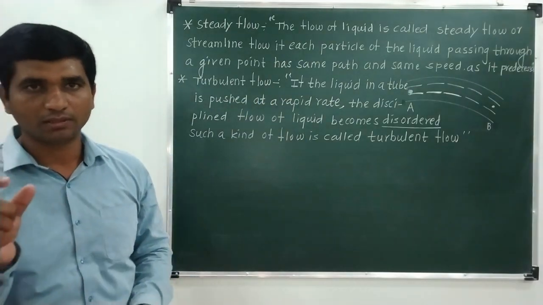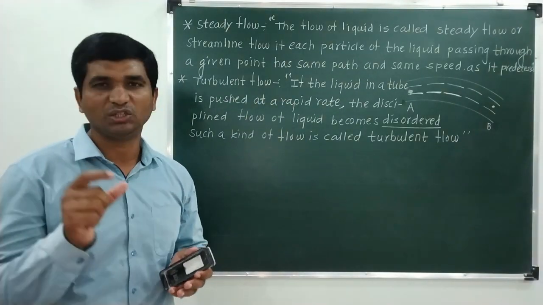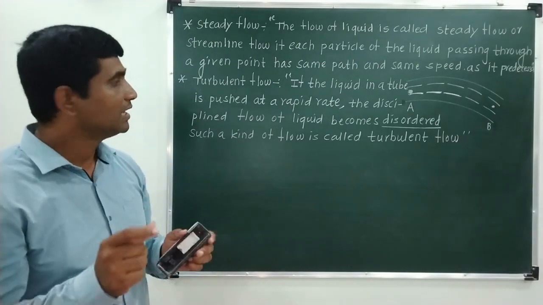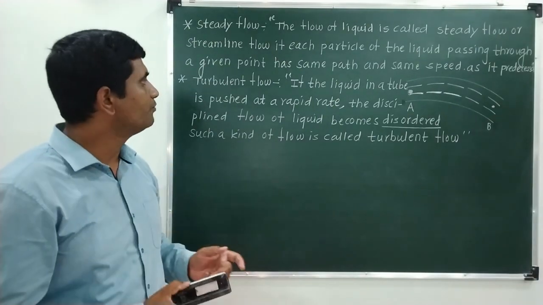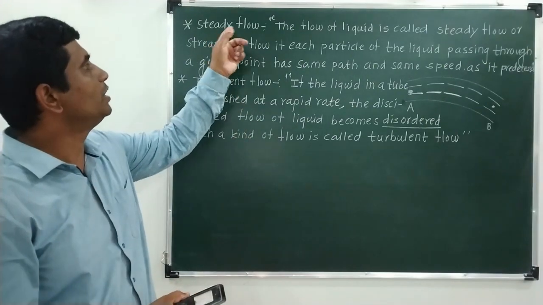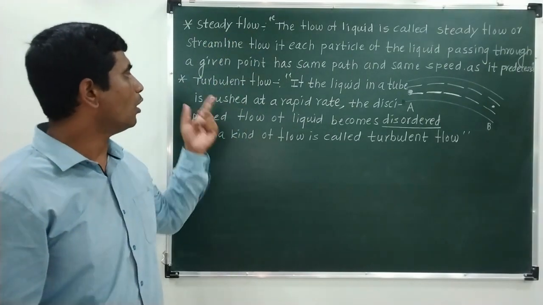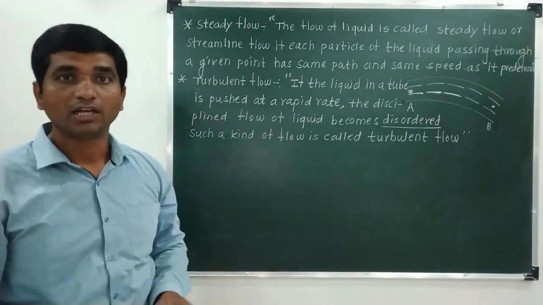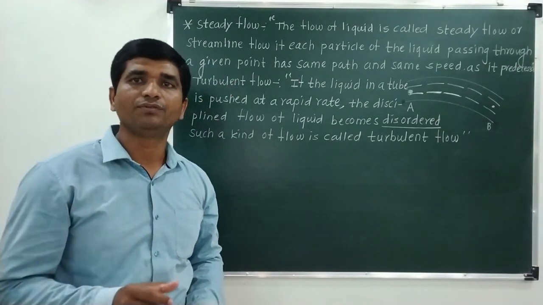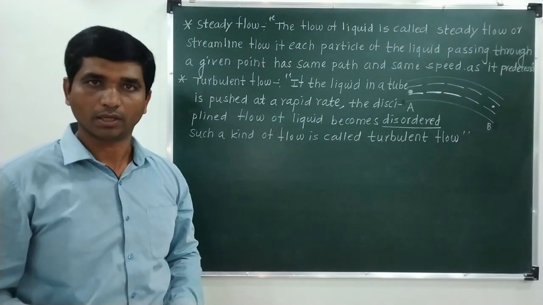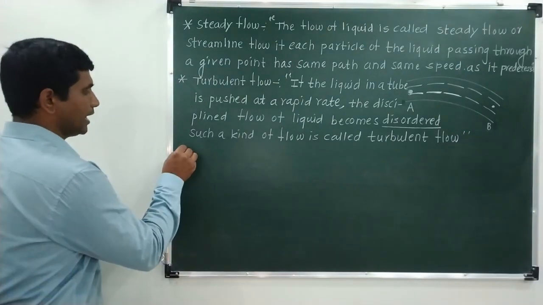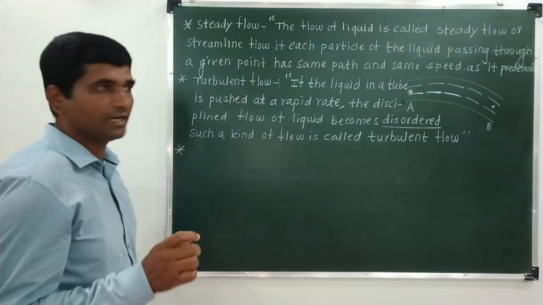So from this observation you can decide that it is the velocity of the liquid which decides whether the liquid will flow in a steady or streamlined way or in a turbulent way. So that velocity has a special name, called the critical velocity.